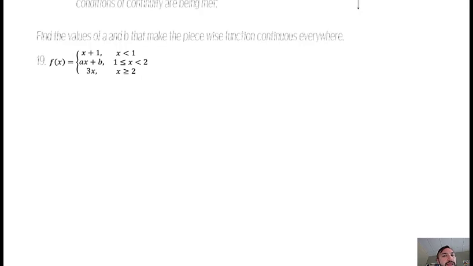Alright, and then to finish up, we need to find the values of a and b that make the piecewise functions continuous everywhere. So this is actually a pretty common type of question to show up on the AP test. Likewise, we like to give it to you so that you can practice it, but it's just not as easy as the past questions.